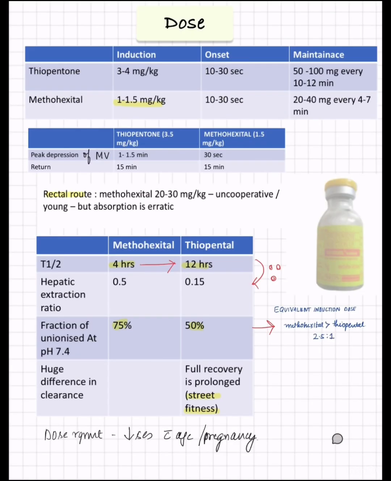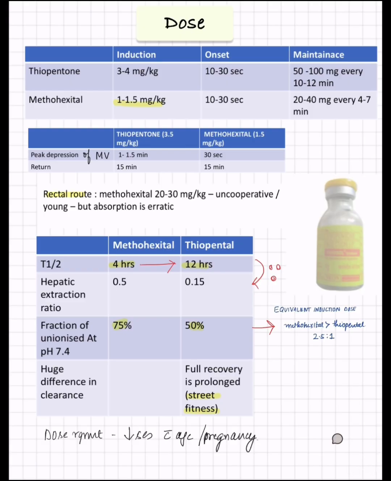Coming to different doses, all these tables are from Miller. We are comparing thiopentone and methohexital. You don't have to remember all the doses, just the induction dose, that is 3 to 4 mg per kg of thiopentone, which has an onset of 10 to 30 seconds, and maintenance is by giving 50 to 100 milligram every 10 to 20 minutes.